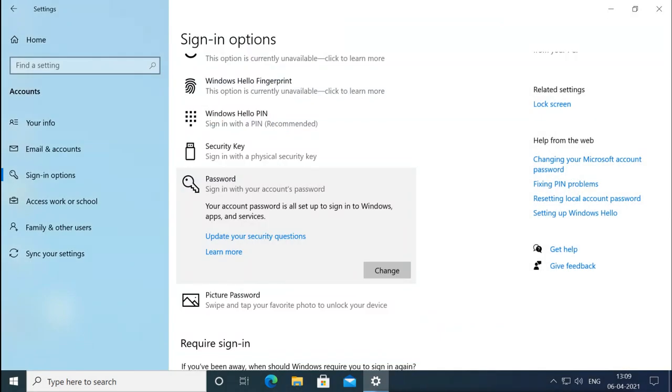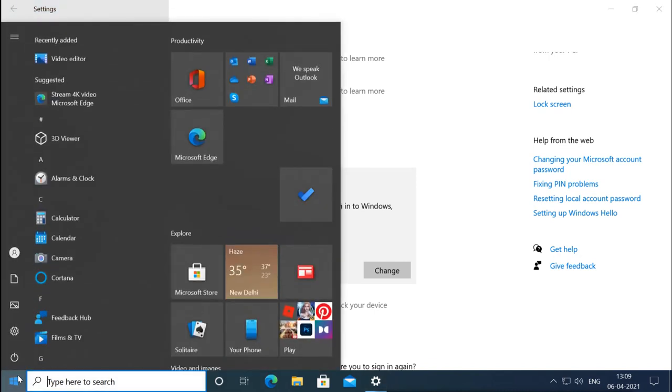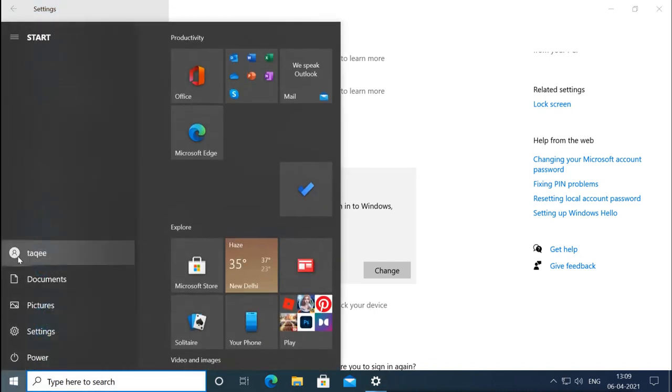So this is how you can manage the current password, change the password, or even if you do not have a password, you can add one, and that is only for the current user that is logged in. So the user can change their own password when logged in.